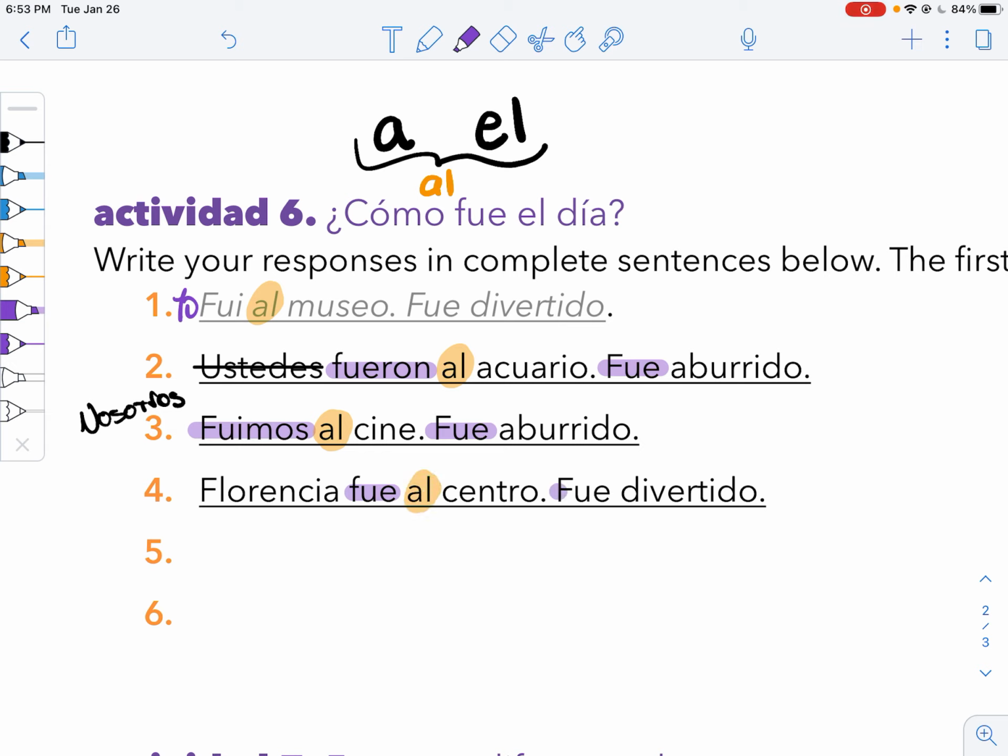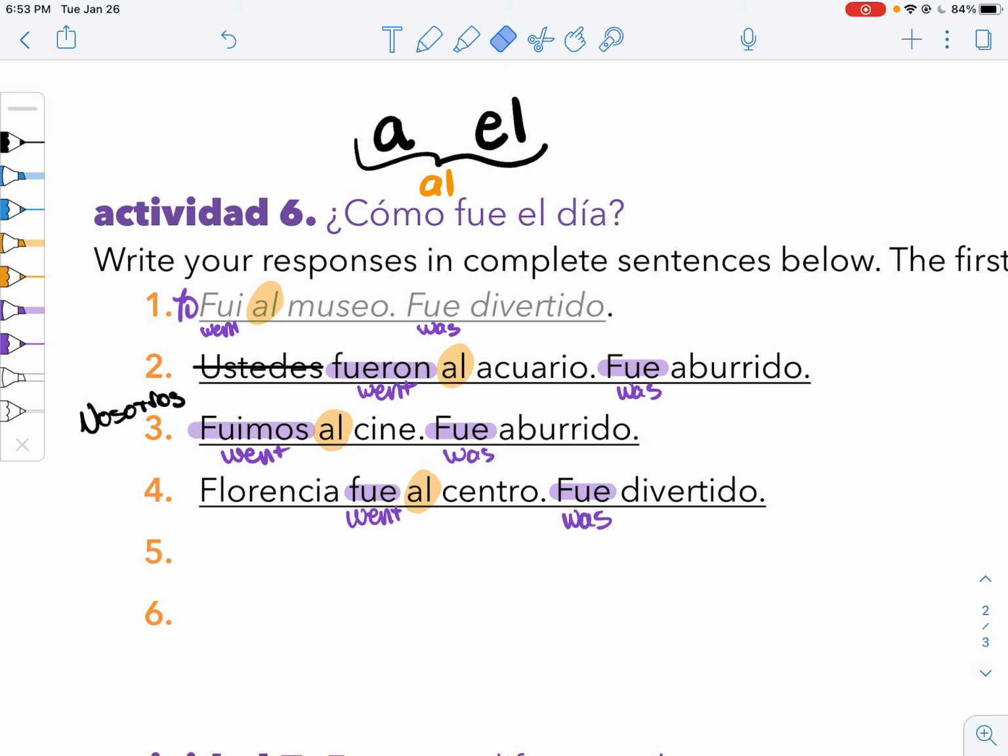Fue divertido. Notice we are actually using two verbs here. Fui meaning went and fue meaning was. I went to the museum. It was fun. You guys went to the aquarium. It was boring. We went to the cinema, theaters. It was boring. She went downtown. It was fun. So these are two different verbs that look the same.